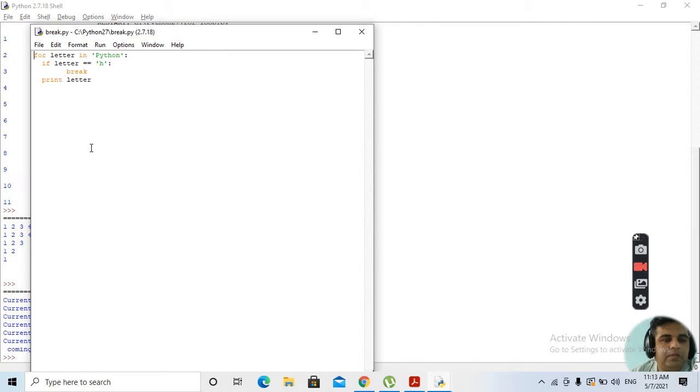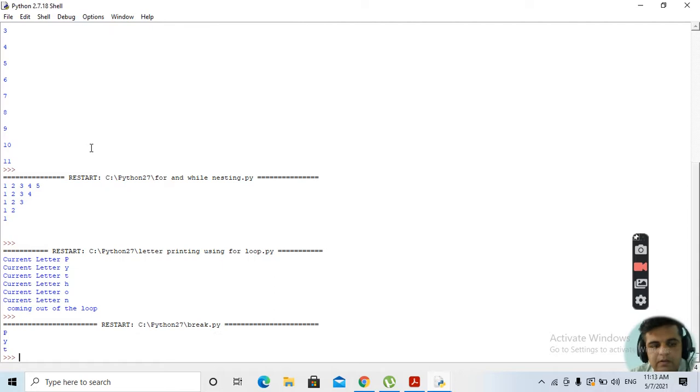For letters in Python, if you want to print all the letters in Python, but if we encounter letter H, we need to break and print the rest of the letters. Suppose we are saving it, Alt F5 we give it. Okay, it will give you PYT. So it will break over here when we reach T. Clear beta?